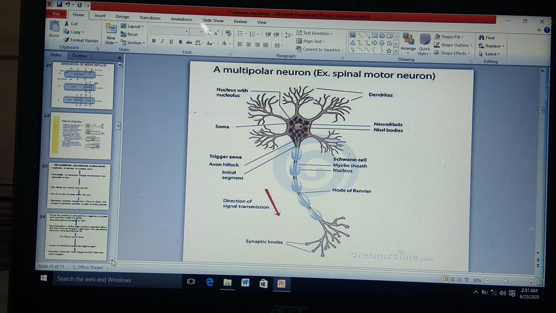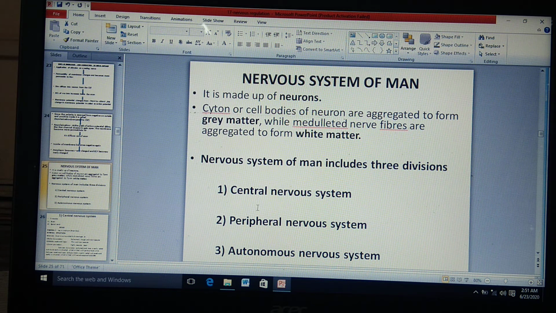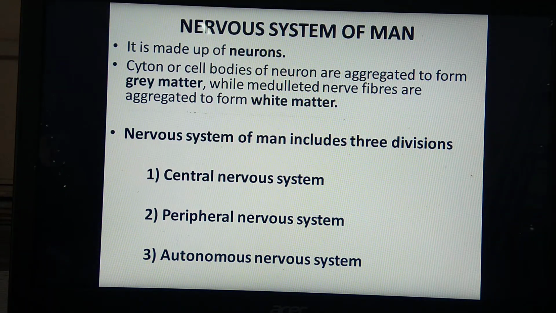Now we will go once again towards the human nervous system. This human nervous system, as I said, is made up of nervous tissue, where we have seen about the grey matter and white matter. Now we will see about the human nervous system.